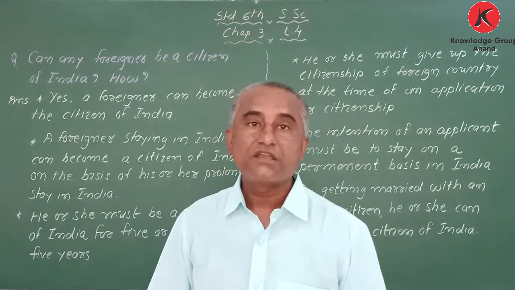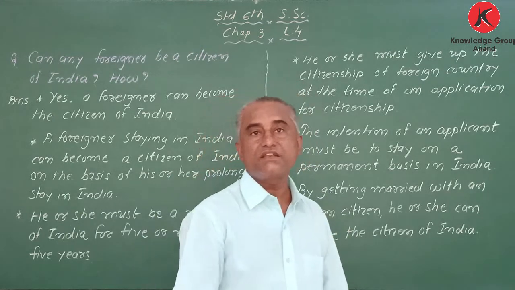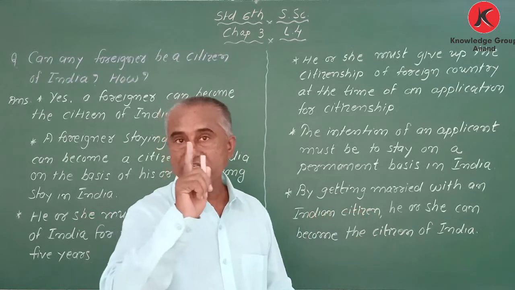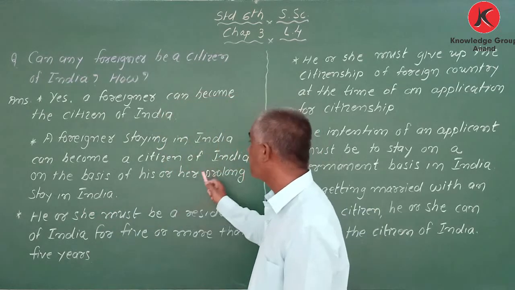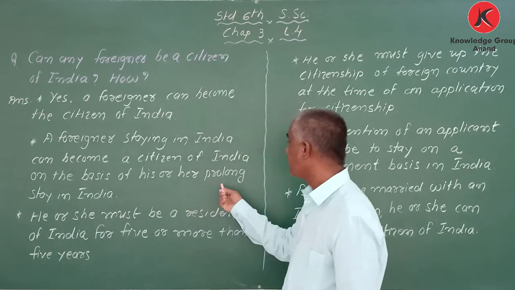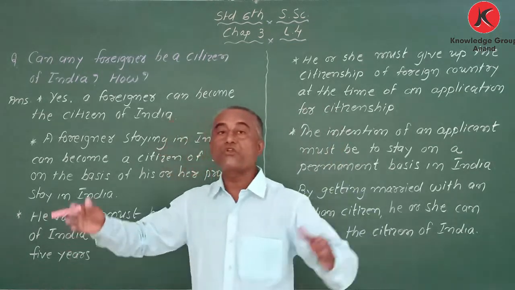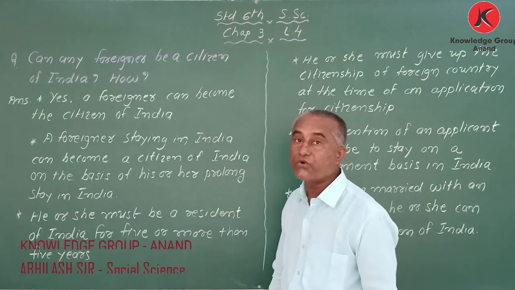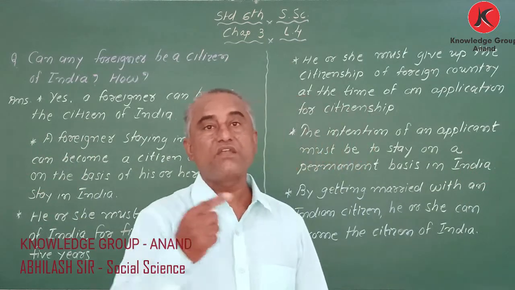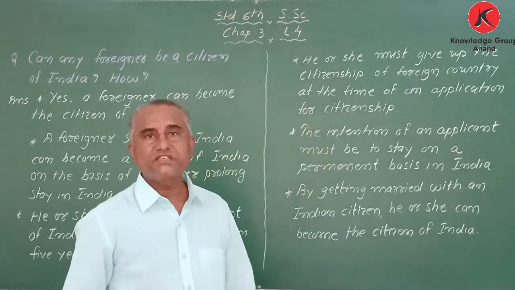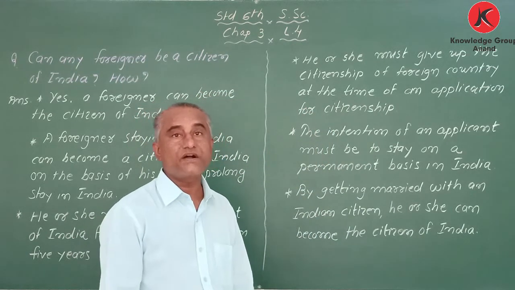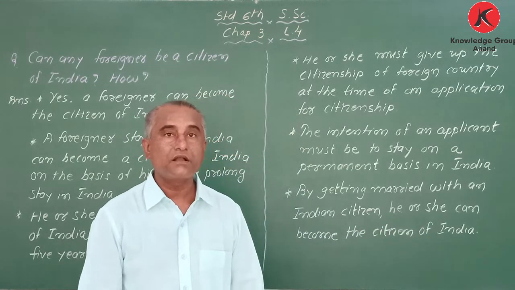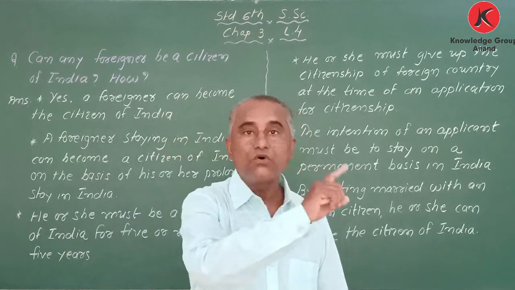It means he or she has to stay in India at least 5 or more than 5 years. Okay, that is necessary. That's why the word is written prolonged stay, for a long time. How much? 5 or more than 5 years. Okay, if any foreigner stays in India for 5 or more than 5 years, after that he can apply for the citizenship of India. But my dear student, one more condition is there.